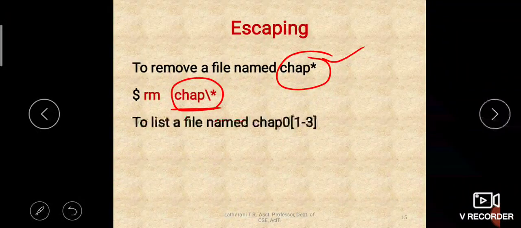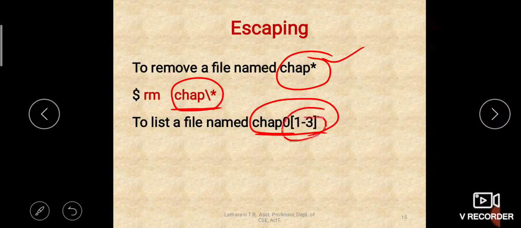Now again, to list the file whose name is chap0, followed by 1 2 3 within brackets. This is also a wildcard, a character class, with the range 1 2 3 given within the brackets. If you have the file name itself like this, then you have to remove the special meaning of the brackets. Then what to do? You can write like this: